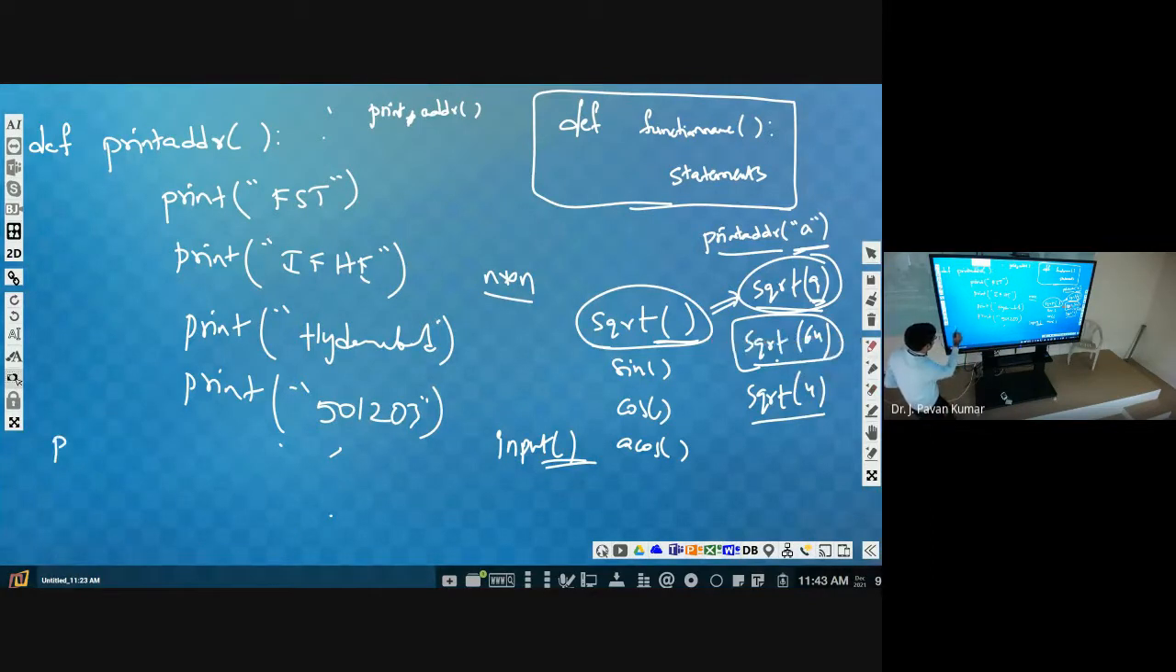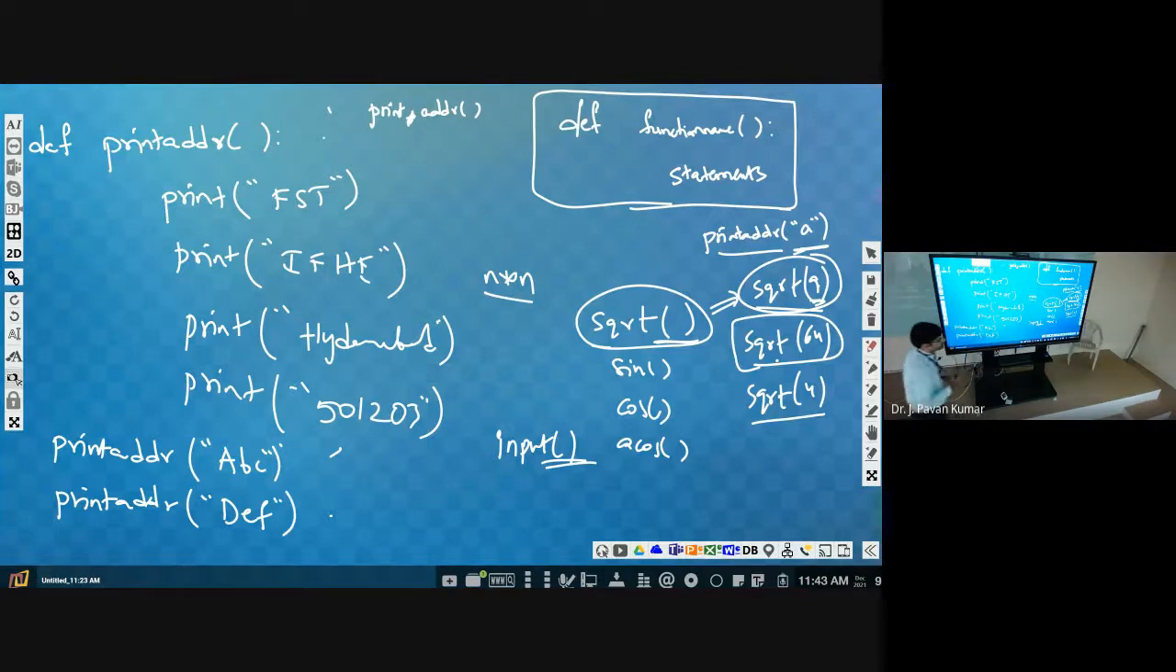We will be calling this print address only by providing ABC. Next, print address. Okay, this is the function call. What kind of function should it be? Print address should receive this argument, yes or no? We are calling print address by providing an argument, so it should be in a position to receive that. For that, we will be giving one name here.